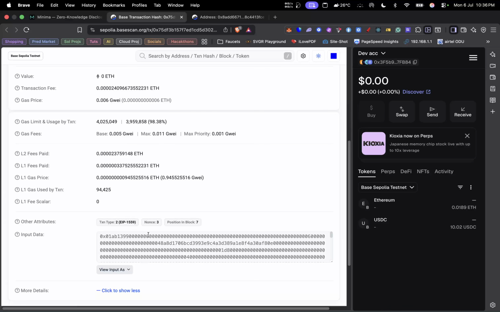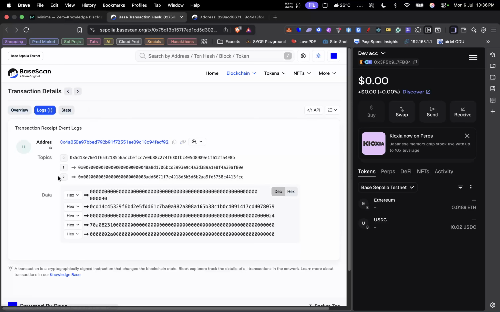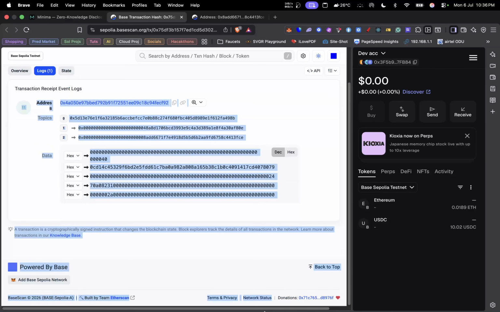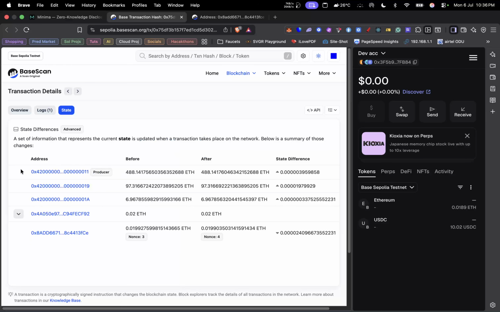I would have loved to decode all of this and explain how it works, but we can see that this was called with the execute proof function, which takes in a target and so on. Now let's go to the logs. This is a bit technical and I don't want to go into all of it, but we can see how the state has increased. You can see that there was a change in these values as well.